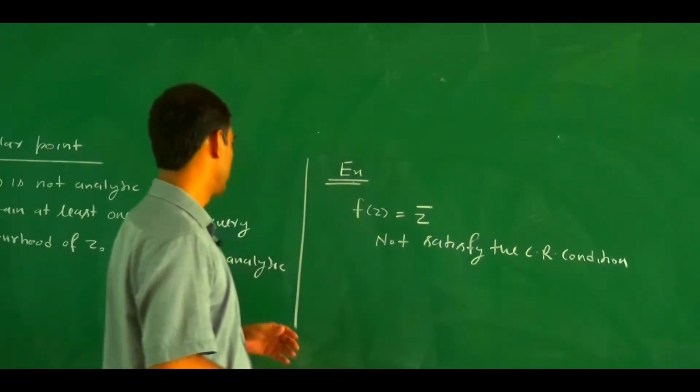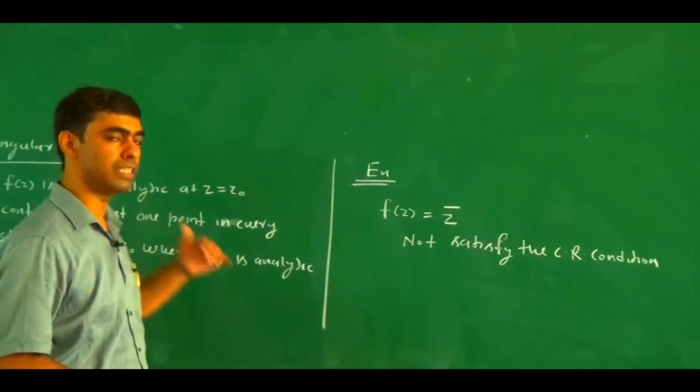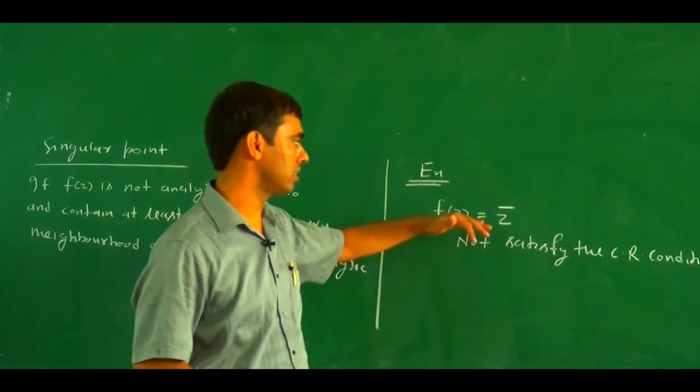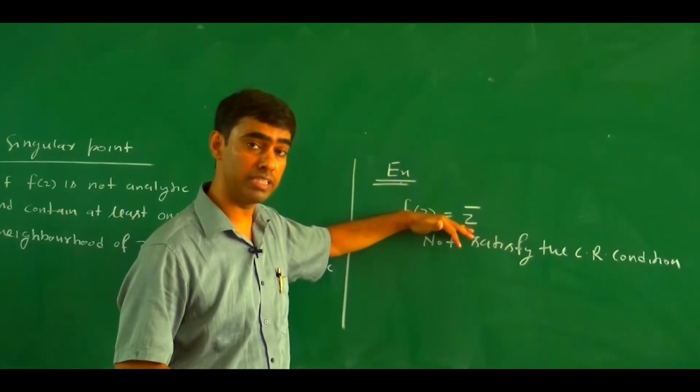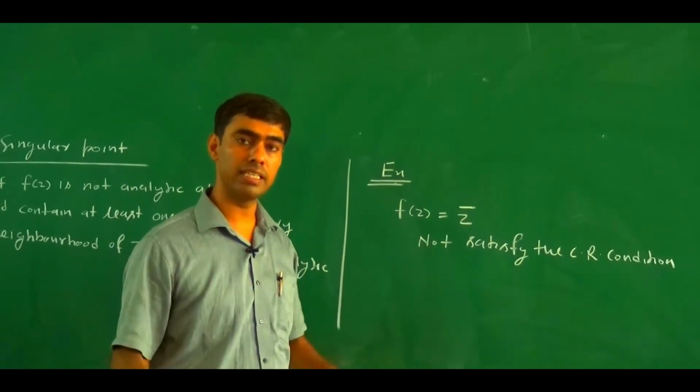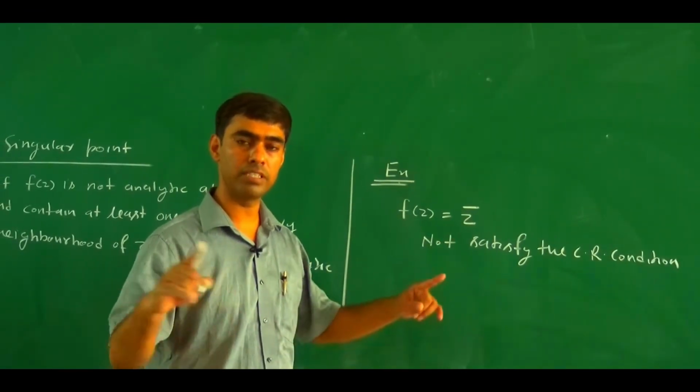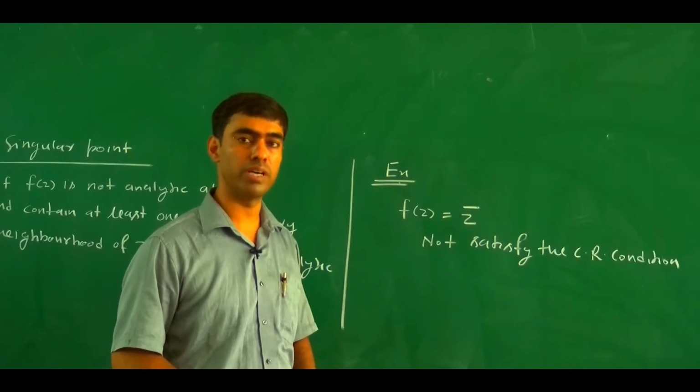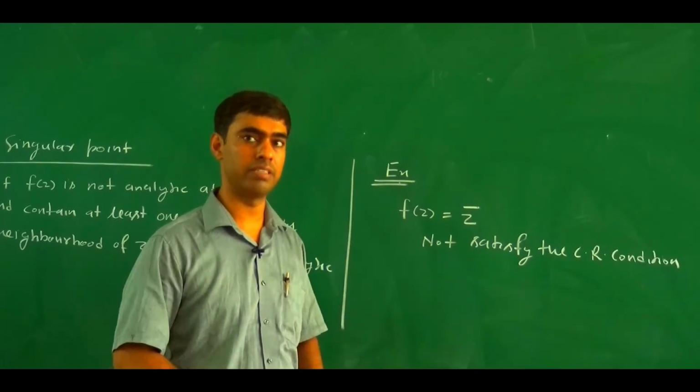If this were the only definition, that f(z) is not analytic at z equals z0, then according to that definition f(z) equals z bar is not analytic in the entire complex plane, so the entire plane would contain singular points. But this is not a correct statement.